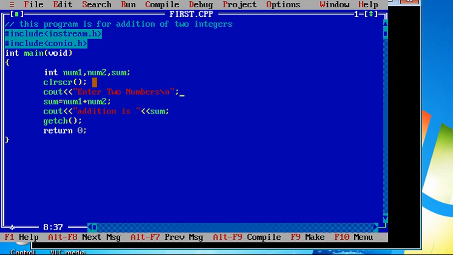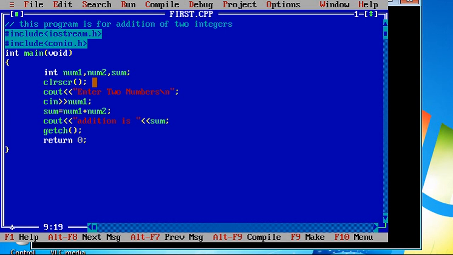Now, once user has entered two numbers, we want to store these two values in variables called num1 and num2 respectively. In C programming, we used to write a scanf statement along with format specifier. Now in C++, we do not use format specifier. So instead of scanf, I need to write cin statement. So I will write cin num1.